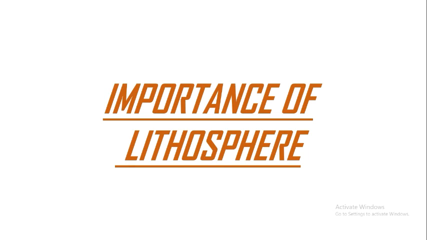Next point is, lithosphere has the soil cover on which crops are grown, which is useful for agriculture purpose. Okay, and it also gives us food and oxygen. Lithosphere being the landmass supports all structures like buildings, roads, rail, etc. that are essential for living and transport. Lithosphere supports the plant and animal life, giving rise to many interacting ecosystems in nature.